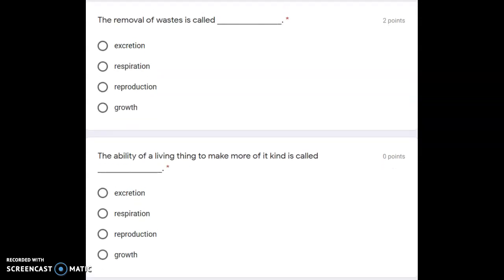The removal of wastes is called blank: excretion, respiration, reproduction, growth. The ability of a living thing to make more of its kind is called blank: excretion, respiration, reproduction, growth.